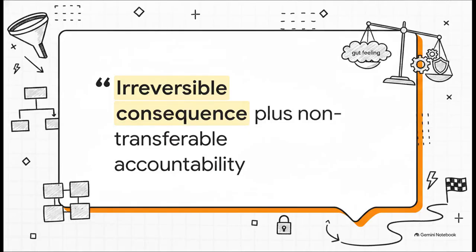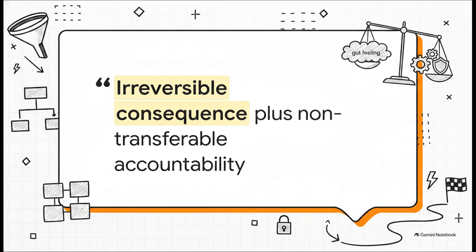The real deliverable of this entire process is being able to articulate exactly why a use case passes or fails. Going into a boardroom and saying, "It feels risky," does not travel well. But saying, "This has an irreversible consequence plus non-transferable accountability," that does. Stop relying on gut feelings and start using this framework to make your AI implementations truly safe and completely defensible.